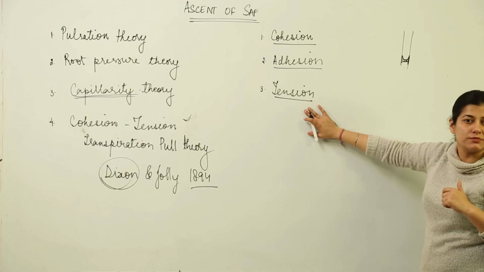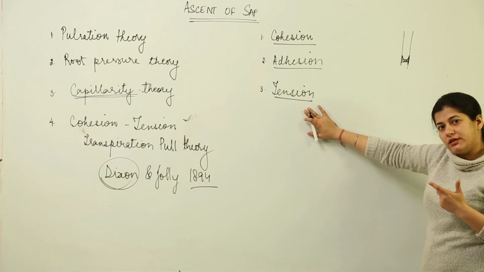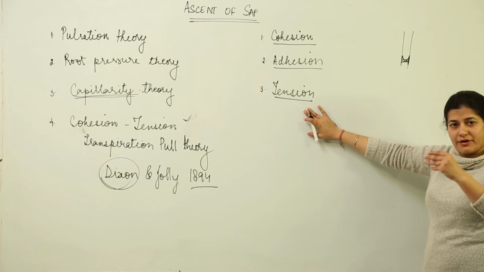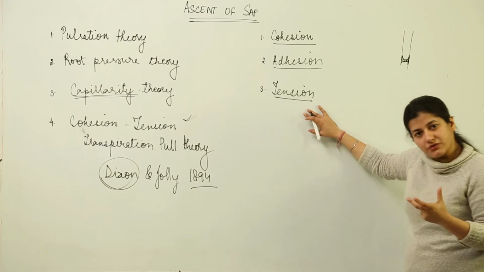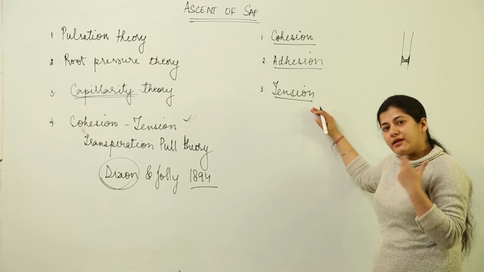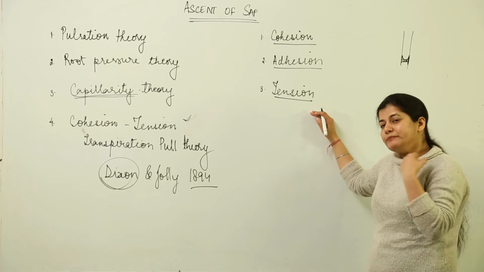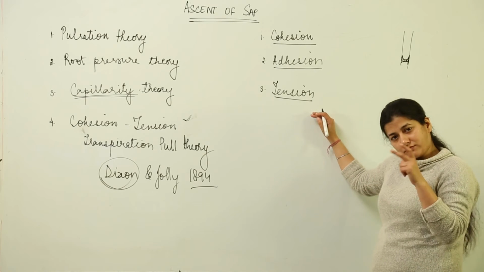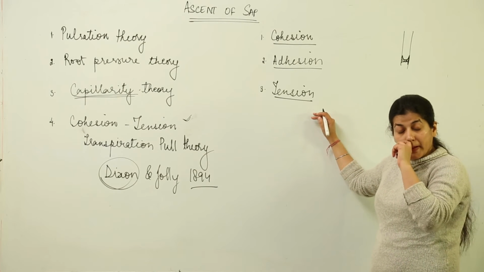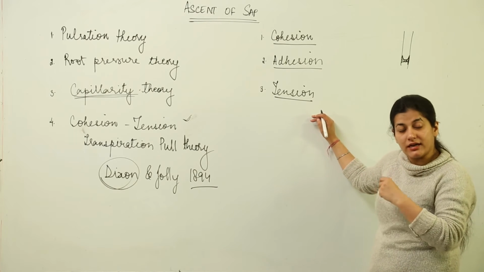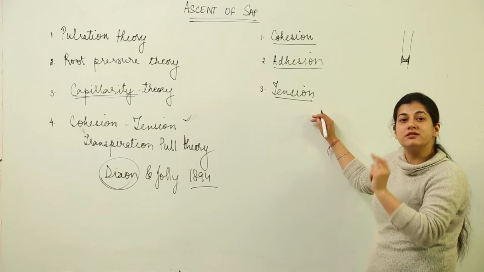Now, how does this transpiration pull take place? You remember the anatomy of a leaf that we did. Upper epidermis, lower epidermis, the mesophyll cells, they are always saturated with water because we had studied that they take up so much of the water that is being taken. They are saturated with water. But what about the atmosphere that these mesophyll cells are in contact with due to the presence of stomata?